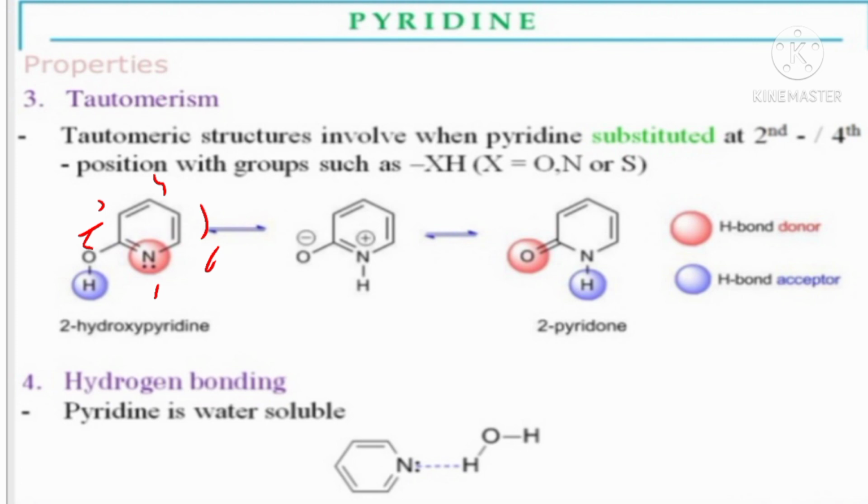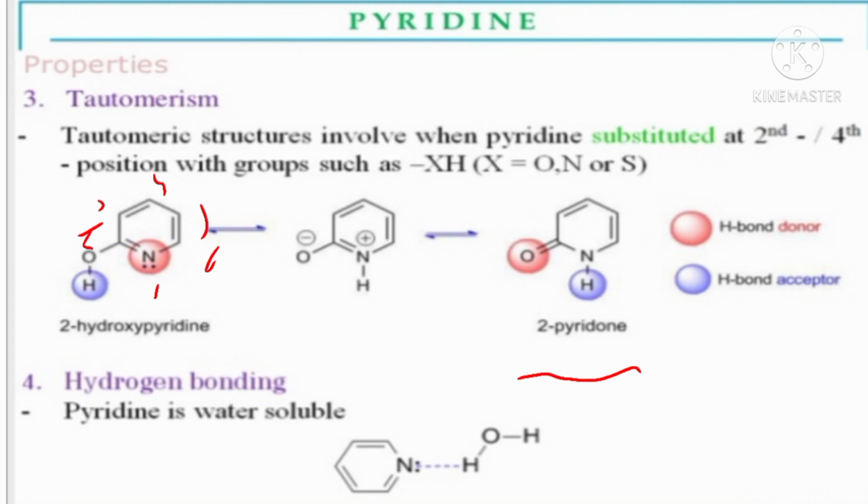Here the lone pair of nitrogen abstracts this proton or acid. Here O minus is formed and the nitrogen carries a positive charge. The next step is delocalization, and here 2-pyridone is formed.